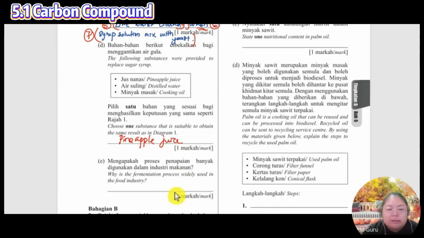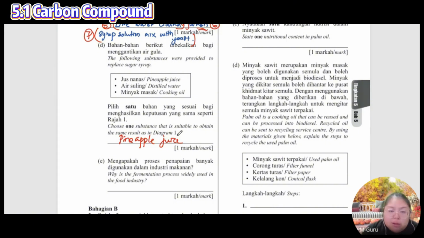Okay, why is the fermentation process widely used in the food industry? Why are we using fermentation so widely for the food industry? Fermentation is one of the things, alcohol. Why do you put the juice, put the alcohol? These things you put for what?